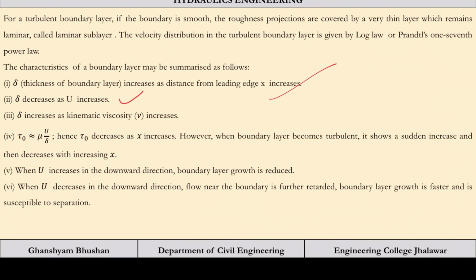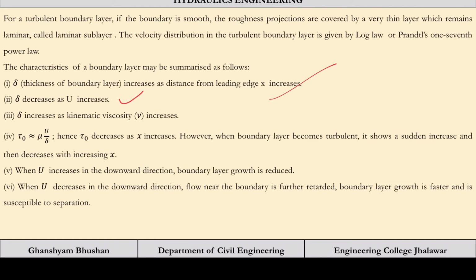Delta increases as kinematic viscosity increases, that we will see later. Tau naught, that is the surface boundary shear, will be equal to mu times u by delta. This is approximate, because at a very close end, delta is very small. Tau naught decreases as x increases, because from the leading edge, delta is going to increase and tau naught has a reciprocal relation with it, so it will decrease.